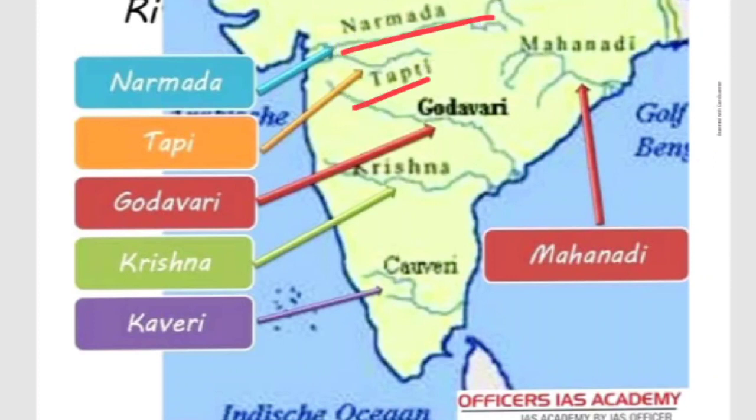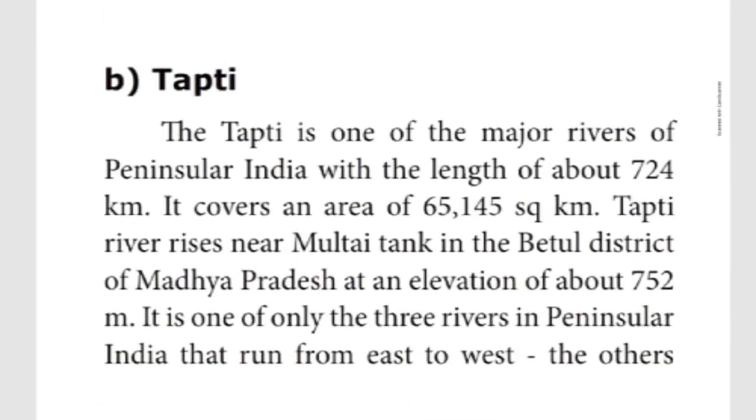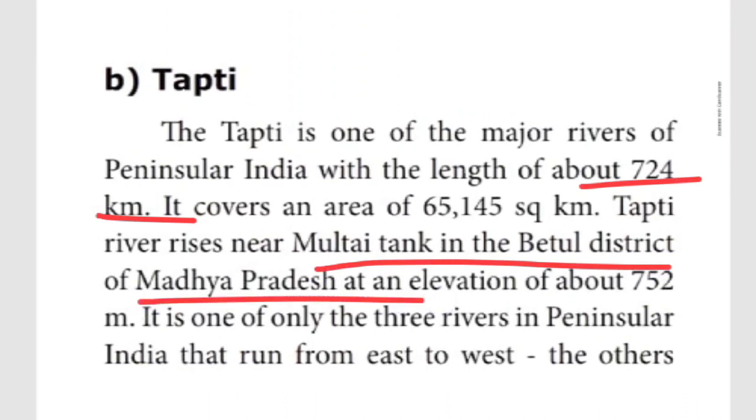This is Narmada, this is Tapti. The last one, the Tapti river, is 724 kilometers long. It originates from Multai in the Betul district of Madhya Pradesh, the same state.